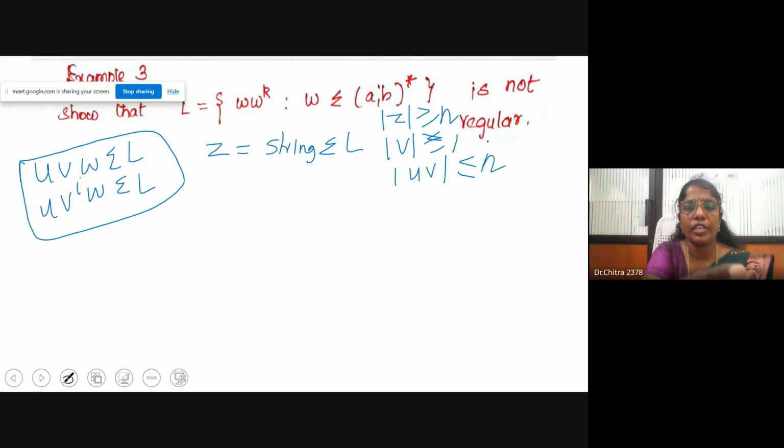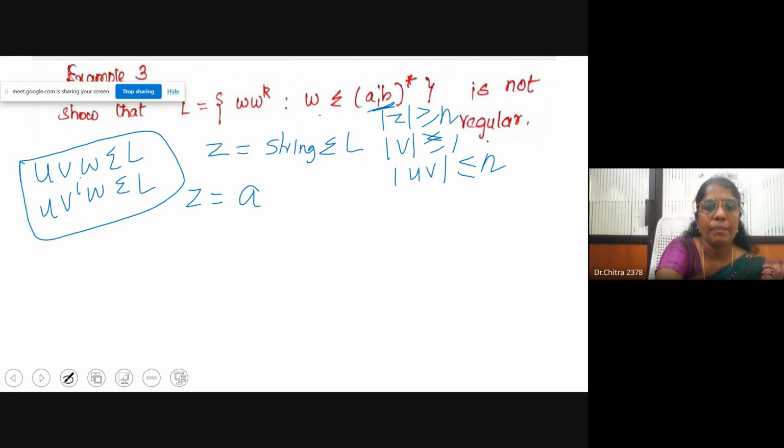W power R: if you take one word W belonging to (a, b) star, a combination of a and b, then W power R means, suppose I take a string such as a power 2 b. We can write this as a power n, b power m. Then W is a power n, b power m, and I can write W power R as b power m, a power n. Is that clear to you?